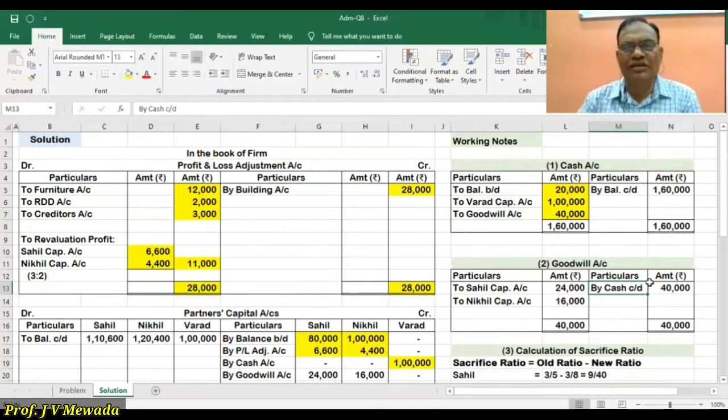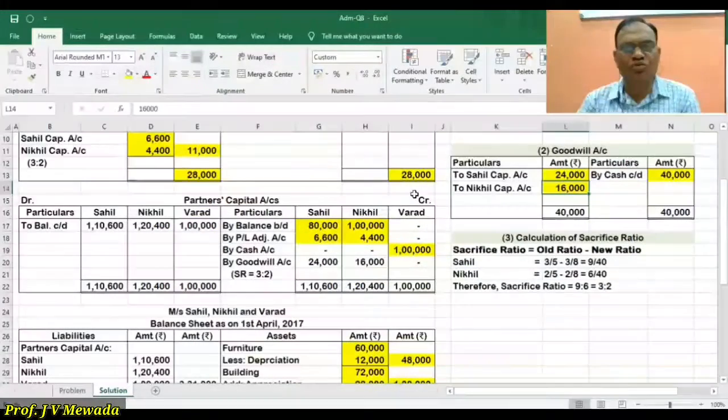So in the cash account again 40,000, and that particular 40,000 is distributed between Sahil and Nikhil in the sacrifice ratio. So the sacrifice ratio is calculated here, 3:2, and that will now be credited to Sahil and Nikhil.